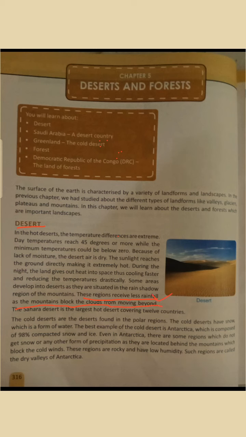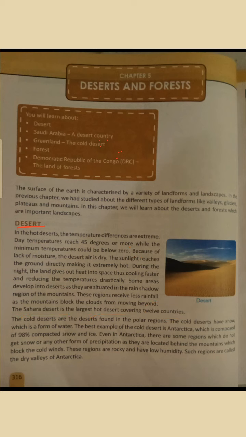Already I have shown the picture. Now this point you remember. The Sahara Desert is the largest hot desert covering 12 countries. Remember this. So the Sahara Desert is the largest hot desert in the world and covers 12 countries.